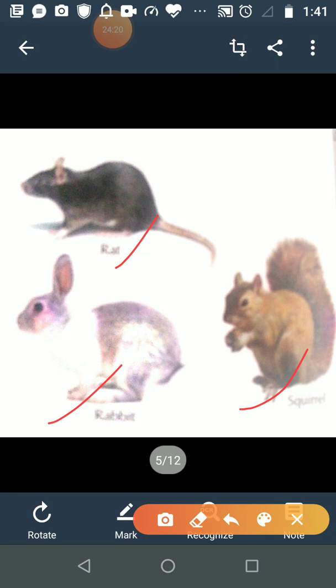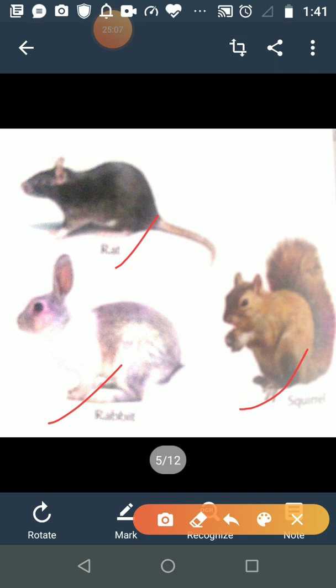But these animals eat slowly. That is the reason these animals gnaw the food. They come in which category? Herbivorous animals.